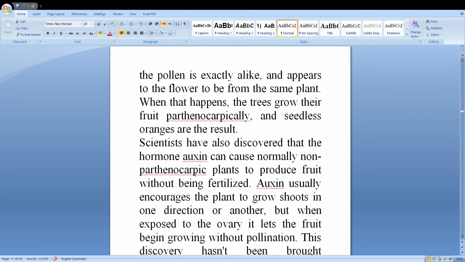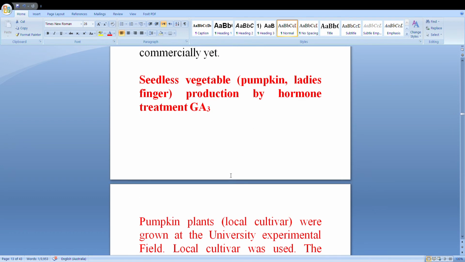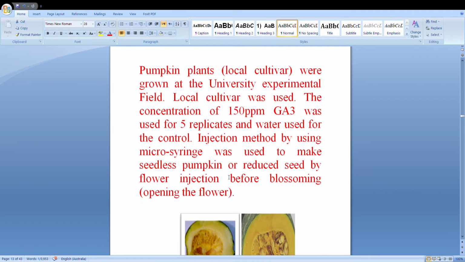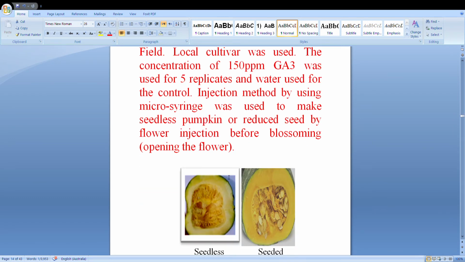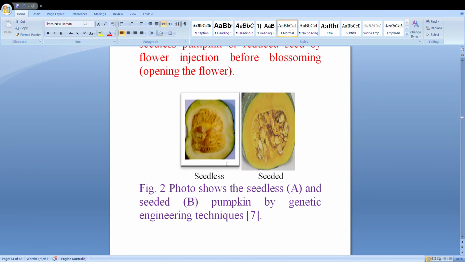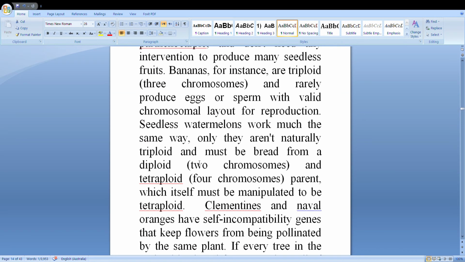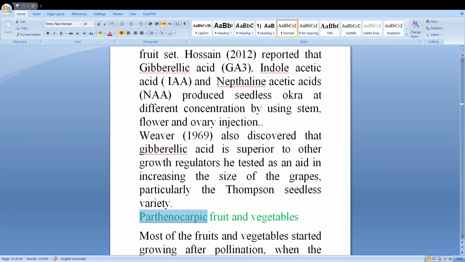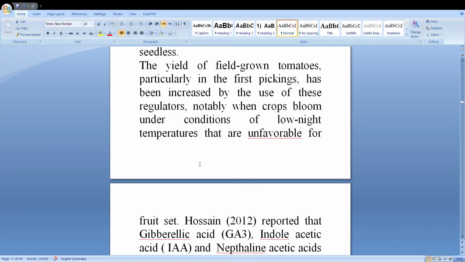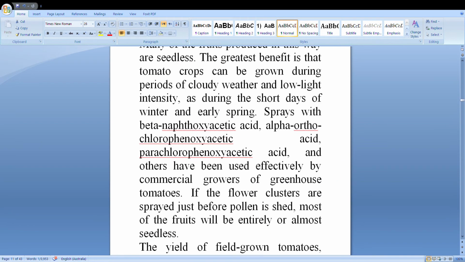And then seedless vegetables that are physiologically changed, that is, physical change by environmental factors. So we can now discuss them one by one.